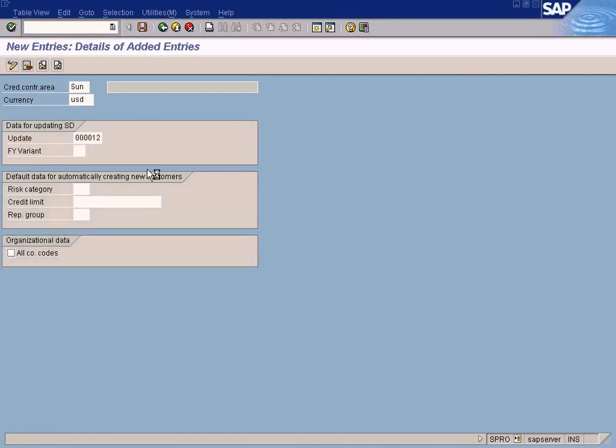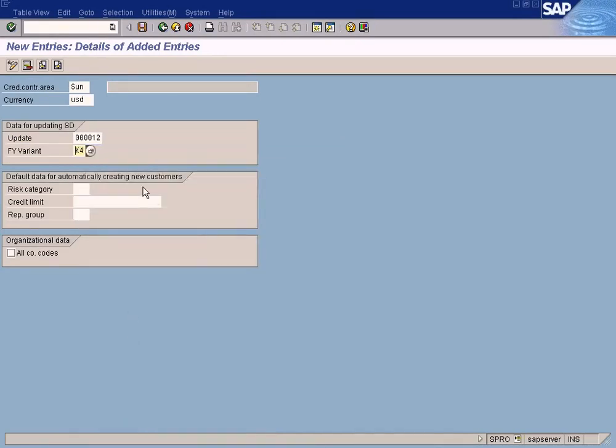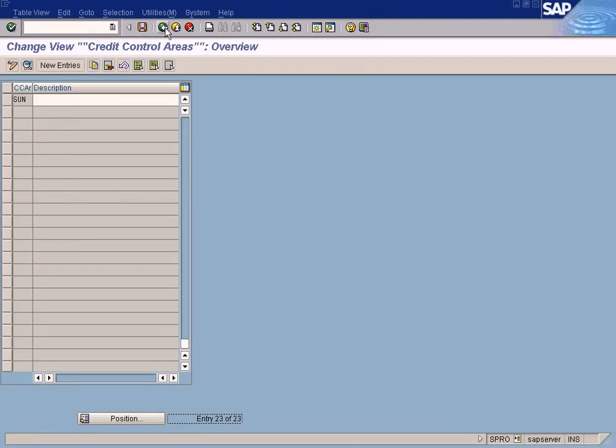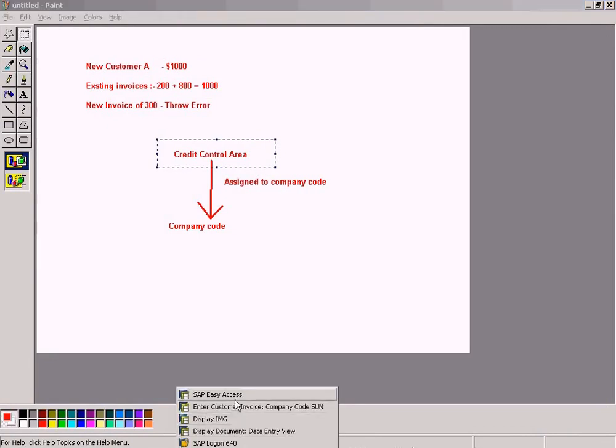this. Okay, fiscal year variant I need to put K4, which is our company code fiscal year variant. Let's save it, and we are done. We have created this credit control area.